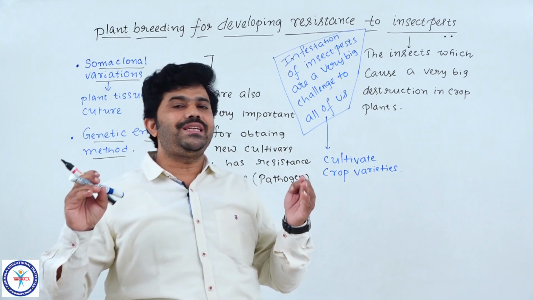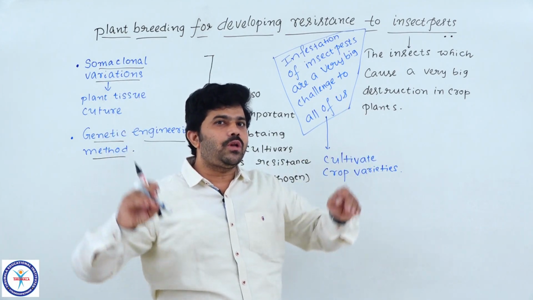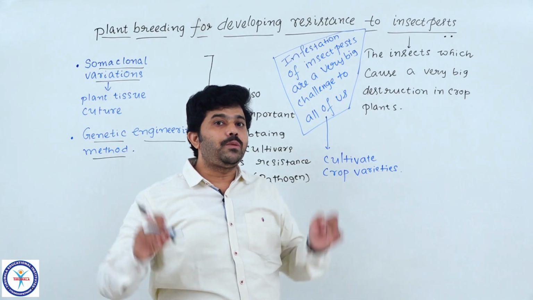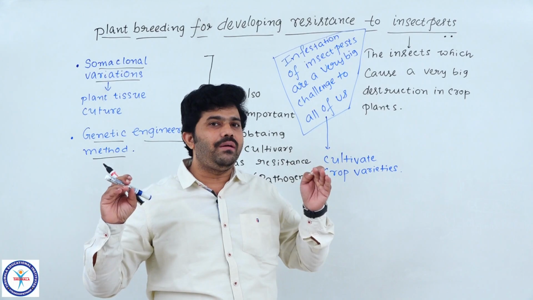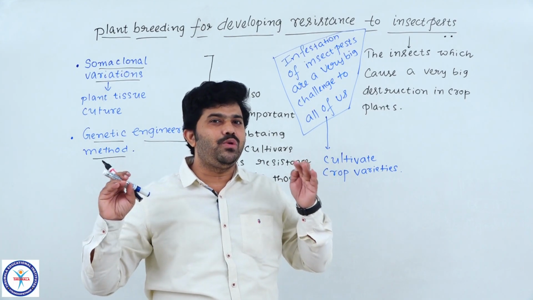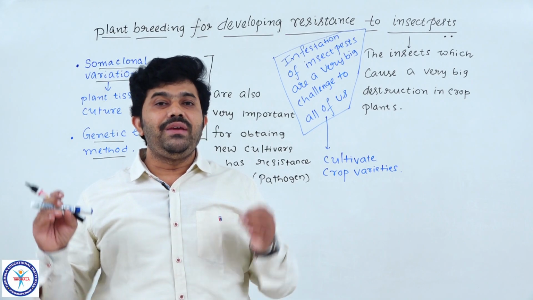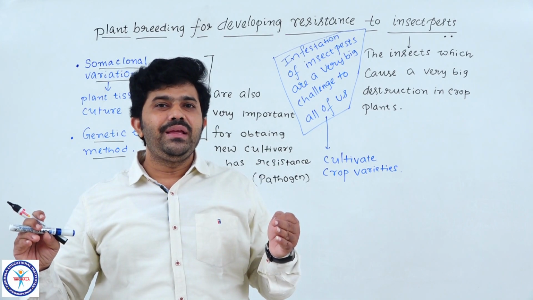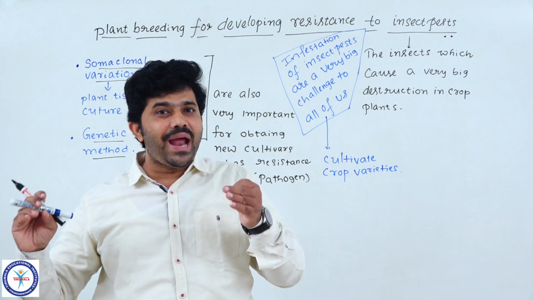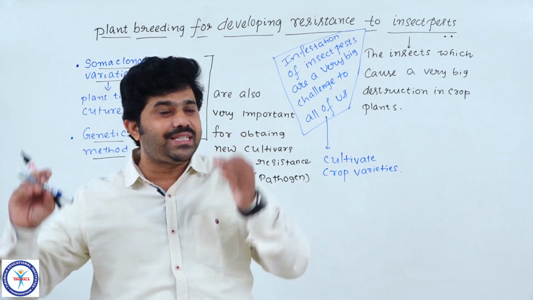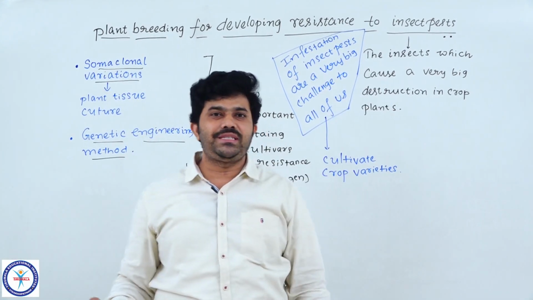Some insect pests only attack those specific crops which have morphological, biochemical or physiological characters that give them preference to utilize those plants as their own habitat.